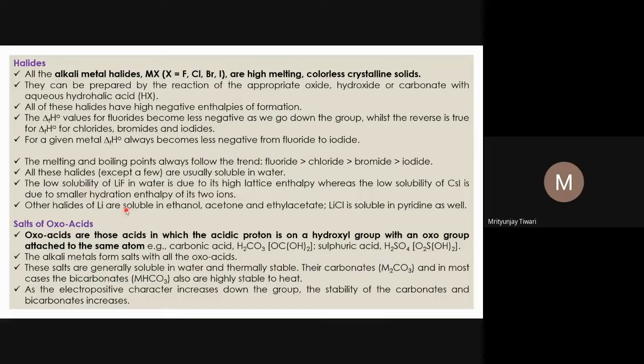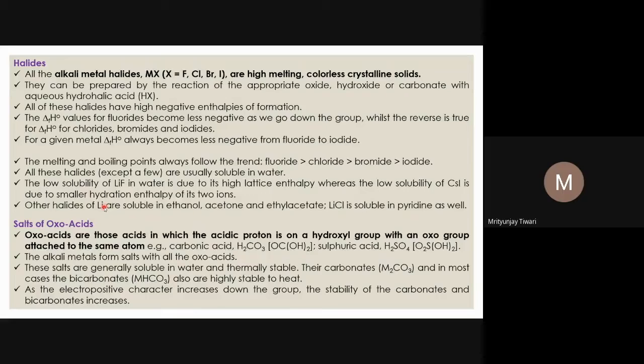And if the charge on the cation and anion is decreased, what do we need? The dipole moment is the charge into the separation. So charge is less, and so the dipole moment will be less. Also, we know the lithium size is less, so the separation is also less. The charge is diminished because of the polarization due to the smaller size lithium cation, and the separation for the lithium halides is also less.